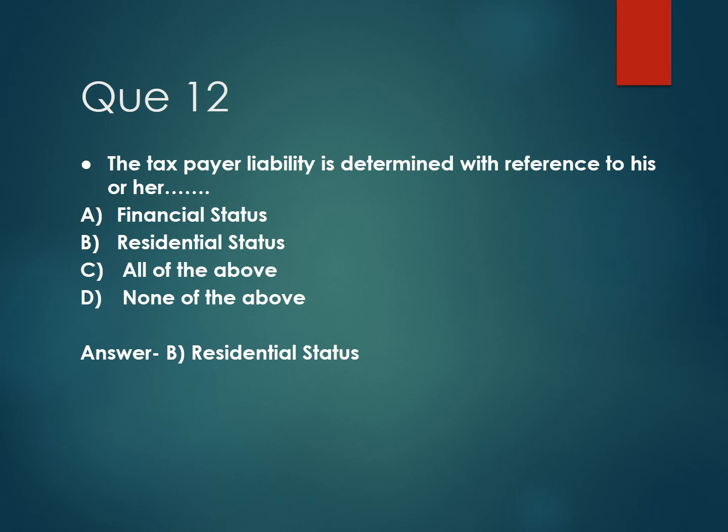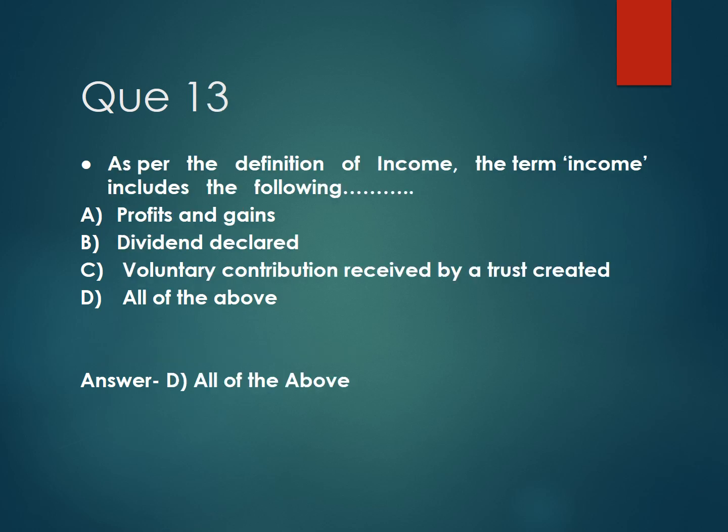Then next, question number 12. The taxpayer liability is determined with reference to his or her, and the options are option A, financial status, option B, residential status, option C, all of the above, and option D, none of the above. And the correct answer is option B, residential status.